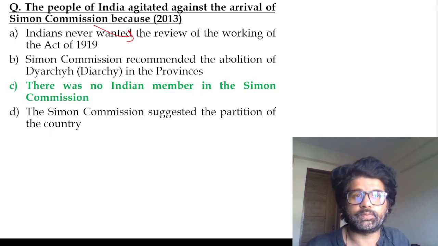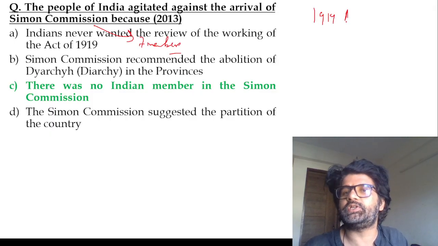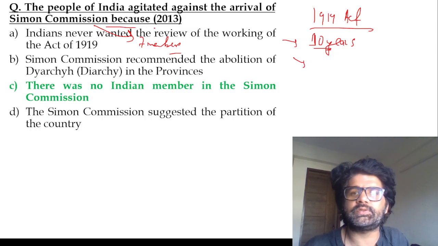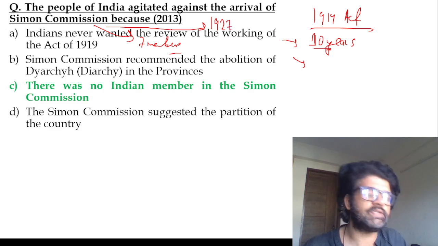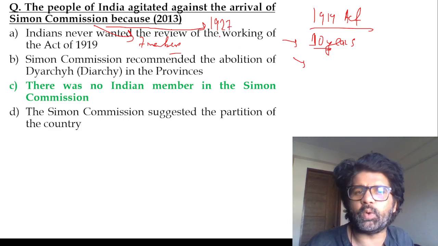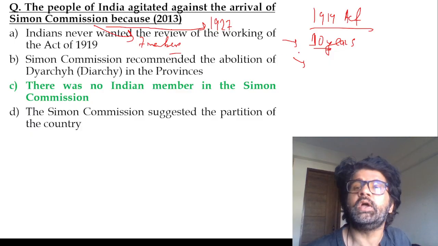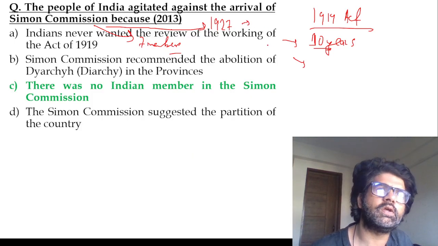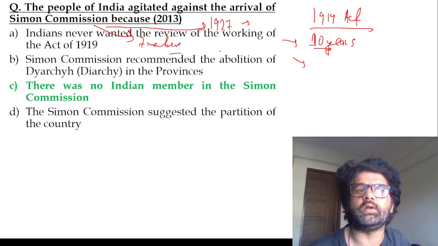It was a 7-member commission. And see, the 1919 Act, the Montagu-Chelmsford Act, had a provision that we will review it after 10 years. This Simon Commission came in 1927. If you do CSAT, you will realize that 1919 plus 10 is 1929. How come they came 8 years early? Because there was supposed to be an election in 27 and the government was supposed to change.